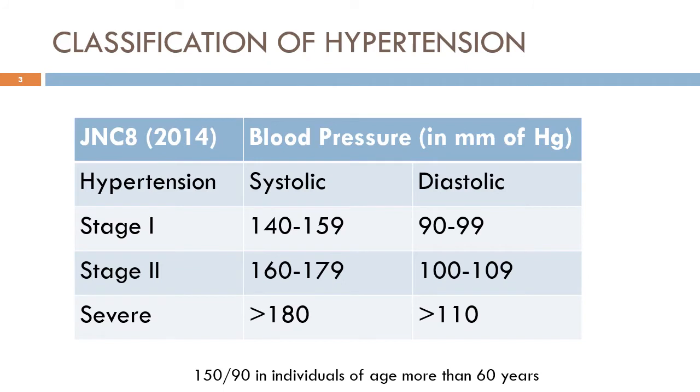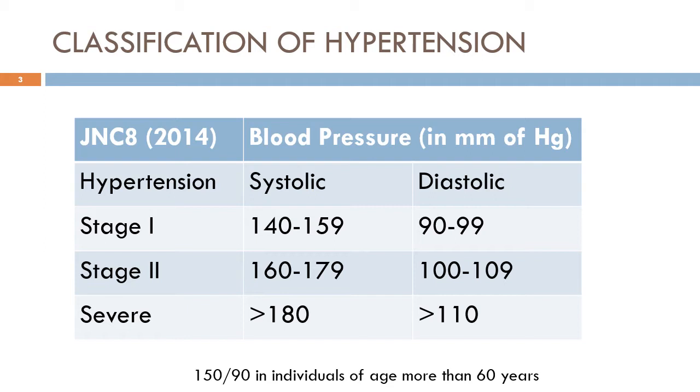Hypertension in itself is not a disease, it is a sign, and the definition of hypertension is arbitrary. Elevated blood pressure might be normal in some individuals, while in others it might be abnormal. It is defined by the complications that are produced in a later stage when these patients are not treated.